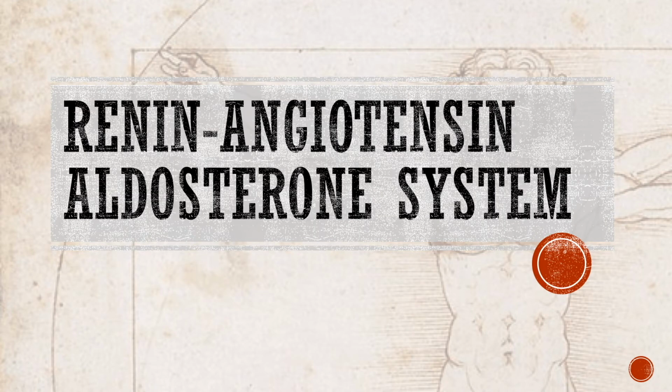Now that you understand how the renin-angiotensin-aldosterone system works and the consequences of disruption, you can use this information to form treatments and early intervention pathways for patients.